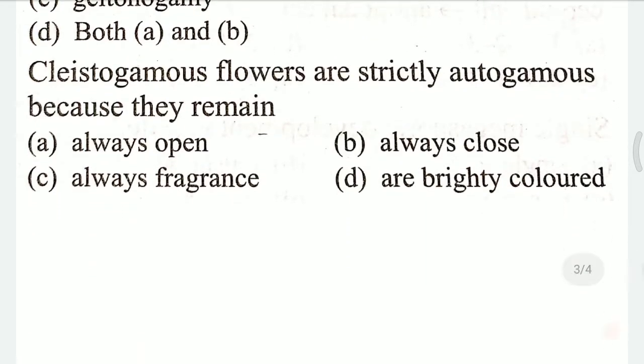Question 8. Cleistogamous flowers are strictly autogamous because they remain A. Always open, B. Always closed, C. Always fragrant, D. Are brightly colored. Cleistogamous flowers are strictly autogamous because they remain, and the answer for this question is B, that is always closed.